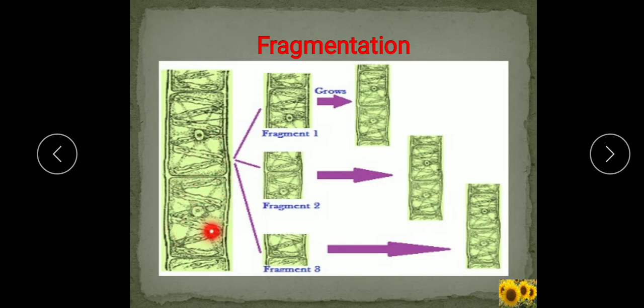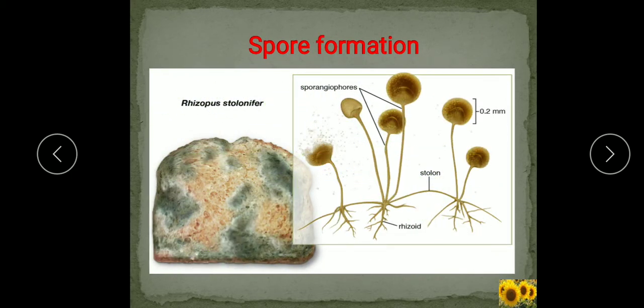So Spirogyra reproduces by this method. This is Spirogyra, one filament, and further it breaks down into many fragments, and each fragment develops into a new Spirogyra. So this is fragmentation. Now the next method is spore formation. In some bacteria, fungi, mosses and ferns, reproduction takes place with the help of spores.